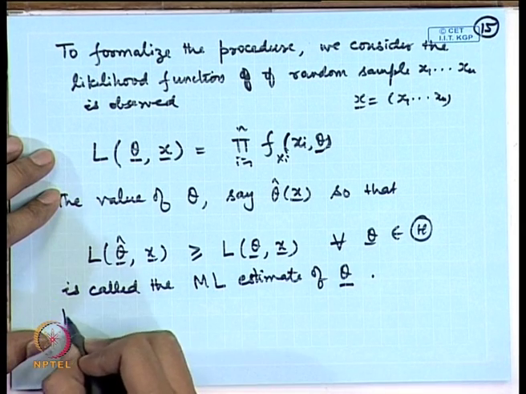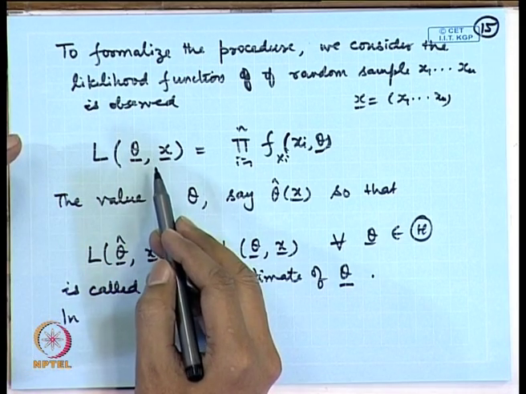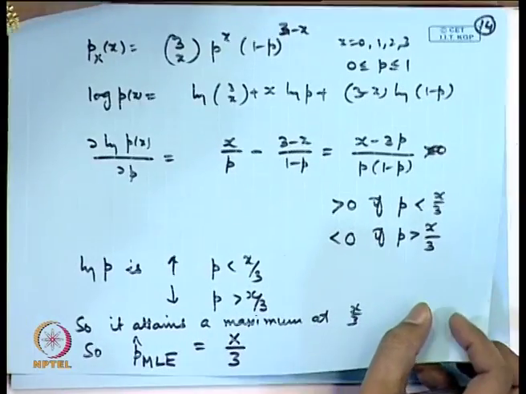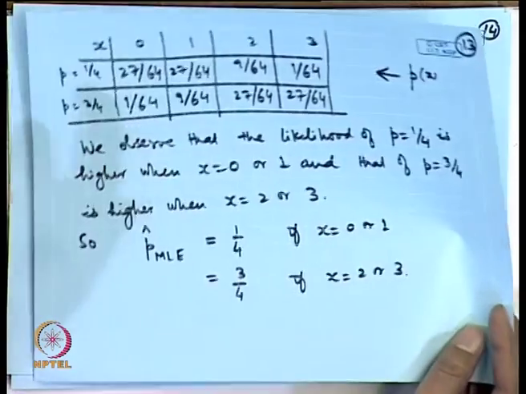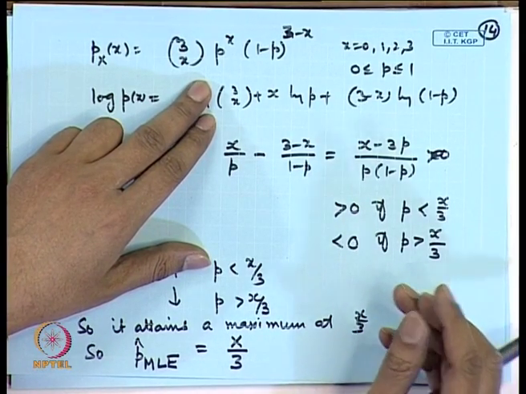Now, in practice one may take log depending upon what type of function you have. For example, in the first case we did not take log, we wrote the values directly because only two possibilities were there, whereas in the second case it is a continuous and differentiable function. So, we took log and then differentiated. There is no hard and fast rule for this. However, taking logarithm is considered quite standard, and in many practical problems it is applicable.